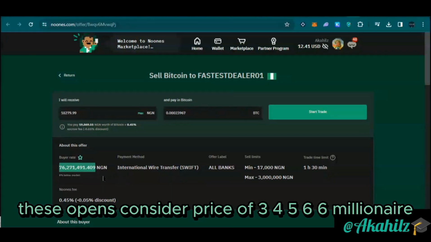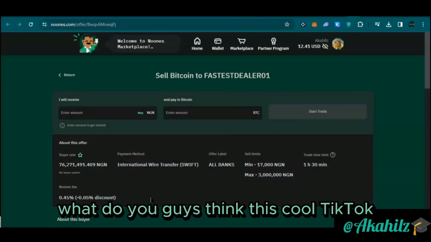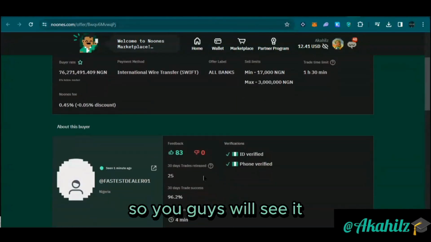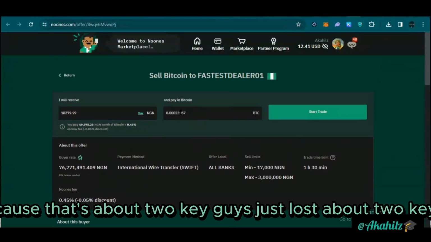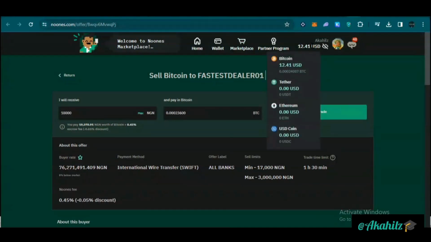So let's just wait a little bit, guys. I think I'm having some network issues and this is not really well. Okay, I think we're currently contemplating if we should put it through. What do you guys think? Let's go with it. So you guys will see it, because that's about 2k. We just lost about 2k. It's equivalent to almost $1 anyway. So let's just trade it.